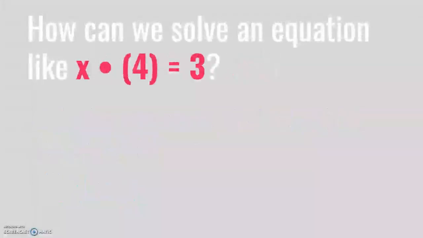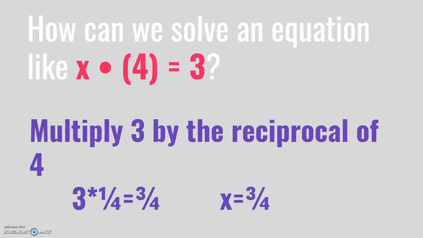Now let's try one with multiplication. Try solving x times 4 equals 3. You should have multiplied 3 by the reciprocal of 4, getting 3 times 1/4 equals 3/4.